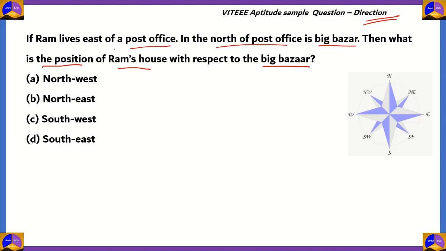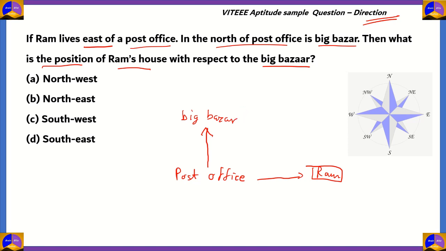So the first piece of information we have is that Ram lives east of a post office. So if this is the post office, we'll just write this as post office, then Ram lives east of the post office. So that means he goes to the right of the post office, so his position will be to the right of the post office in accordance with the direction. Then the next piece of information is that the big bazaar is in the north of the post office. So we draw a direction upwards, and then we can write big bazaar.